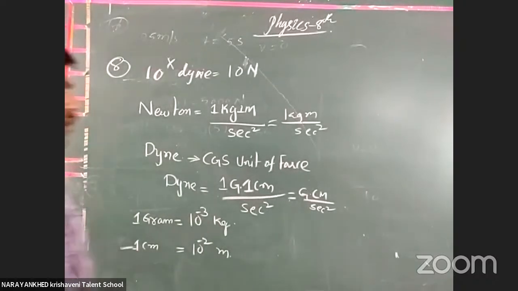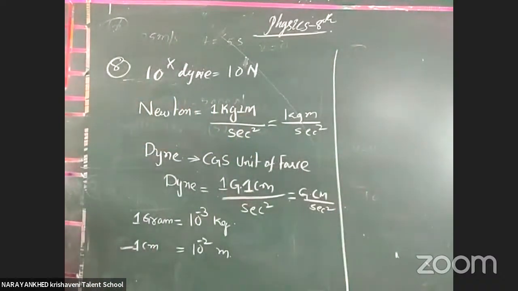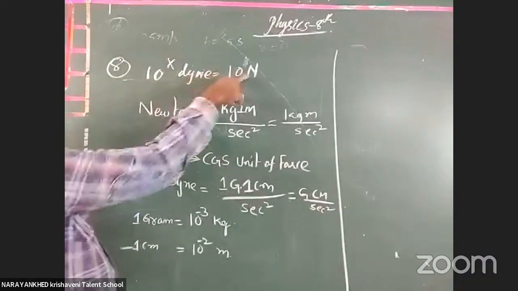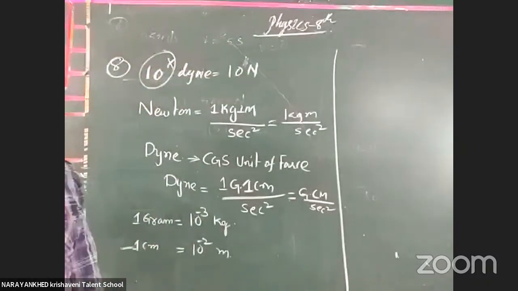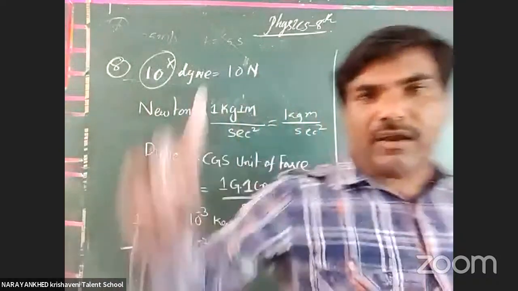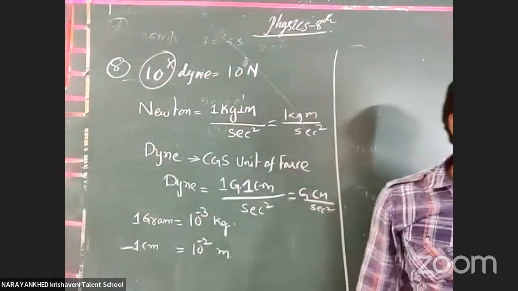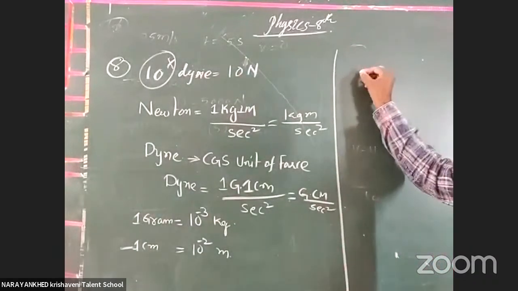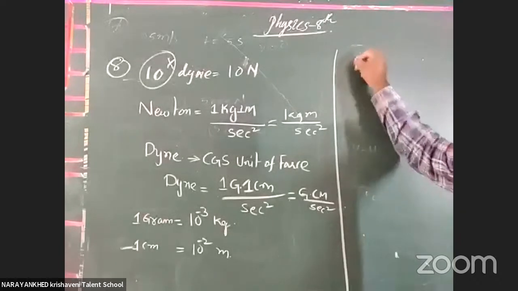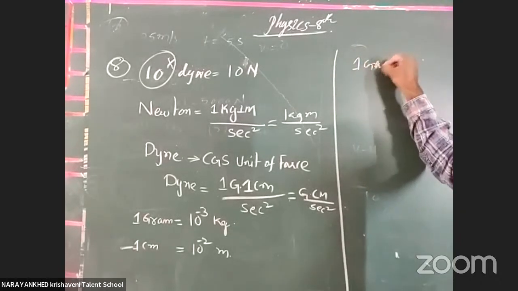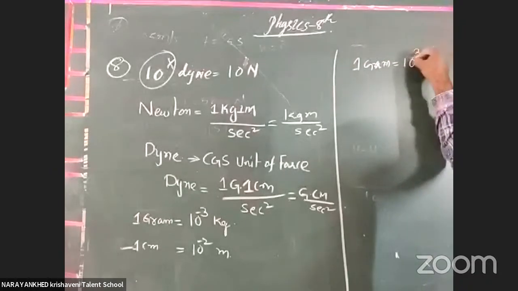Got it or not? Now you have to substitute. What is given? 10 to the power of x dyne and 10 newtons. Where is x here? At this particular position, what power do we get for x? Now, 1 gram is equal to how many kgs?